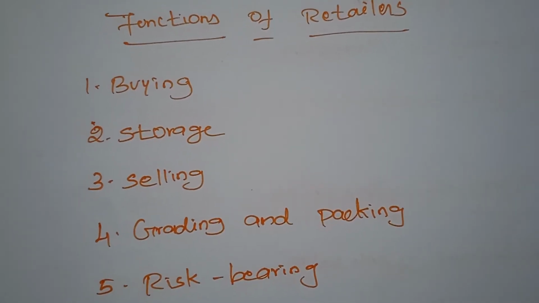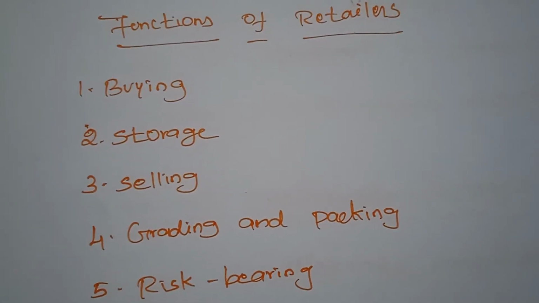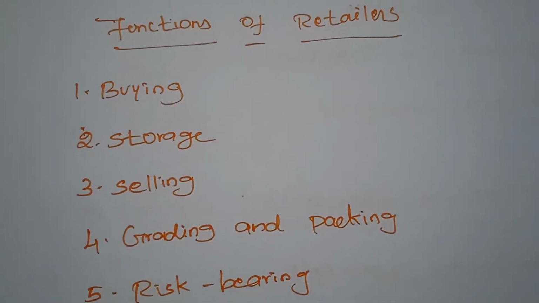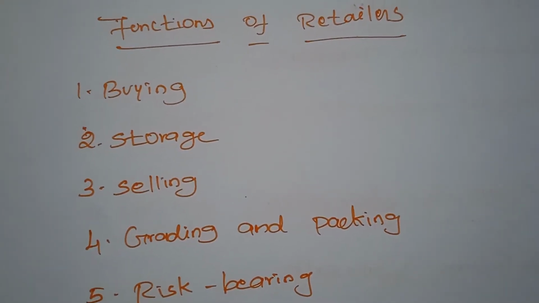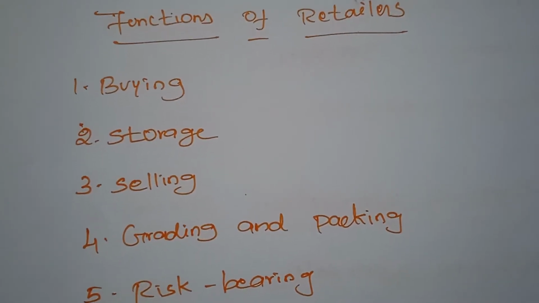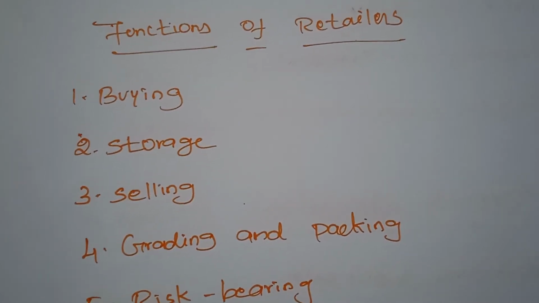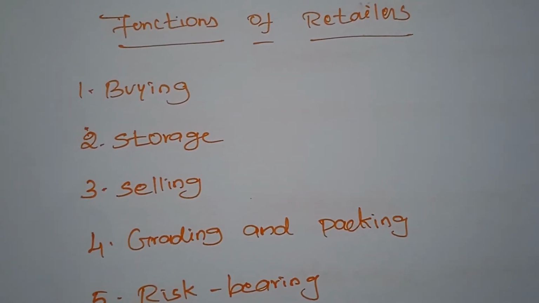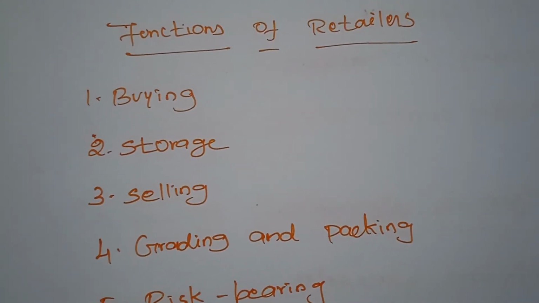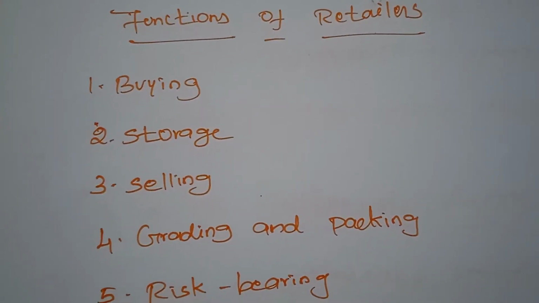He selects the best merchandise from each wholesaler and brings all the goods under one roof. Normally the retailers purchase a single line or different lines of products manufactured by different manufacturers, and keep them in their store in assembled order. So he performs the twin functions of buying and assembling of goods.